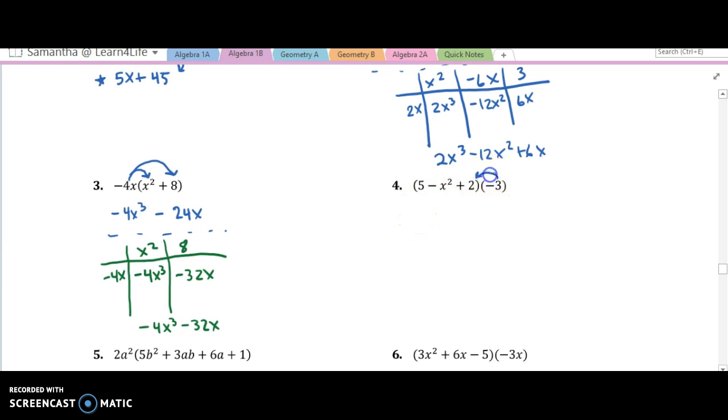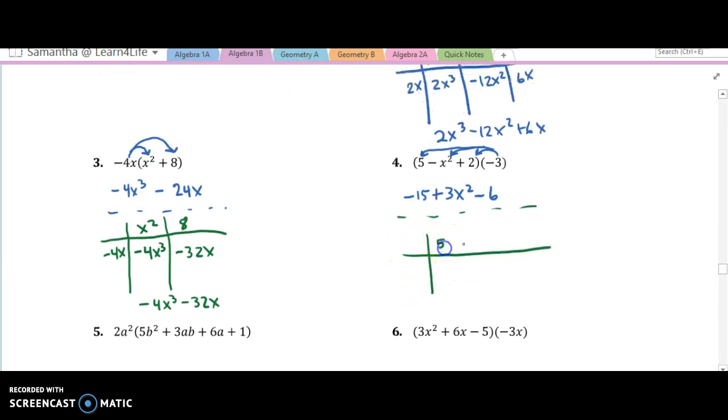So now we're going to distribute the negative 3, which I'm going to distribute all the way to the front term first. So negative 3 times 5 is negative 15. Negative 3 times negative x squared, that's going to be a positive 3x squared. Negative 3 times 2 is a negative 6. Right, so final answer. Now let's do it with the table.